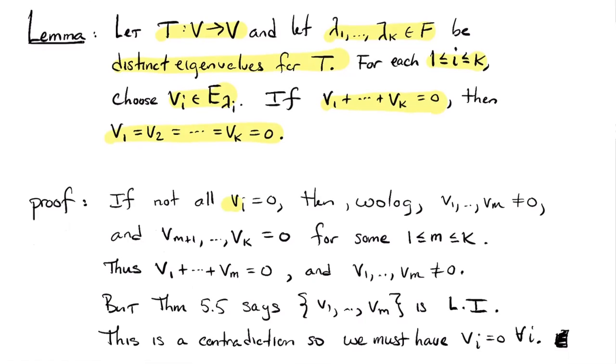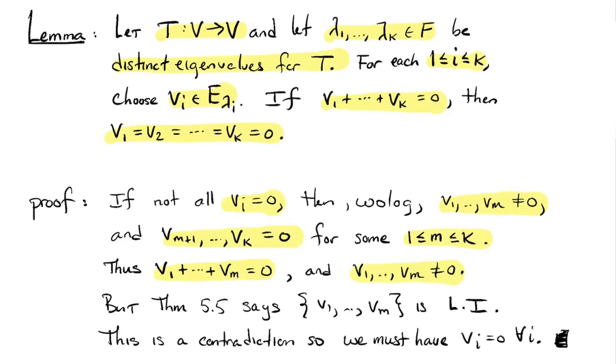Well, if they're not all 0, then we can renumber them, reorder them. Let's suppose that the first m of them aren't 0 and the last ones are. That would be true for some m between 0 and k if they're not all 0. So you can just drop off the ones that are 0, and we would have that v1 up to vm added together is 0, and none of those things are 0. But we proved those are eigenvectors with different eigenvalues.